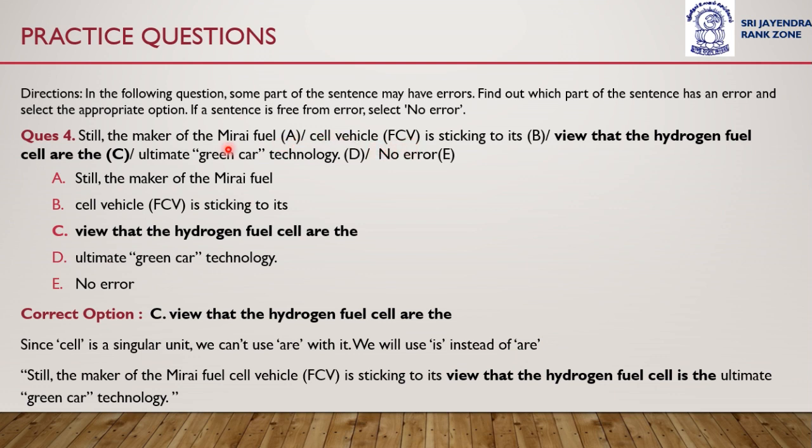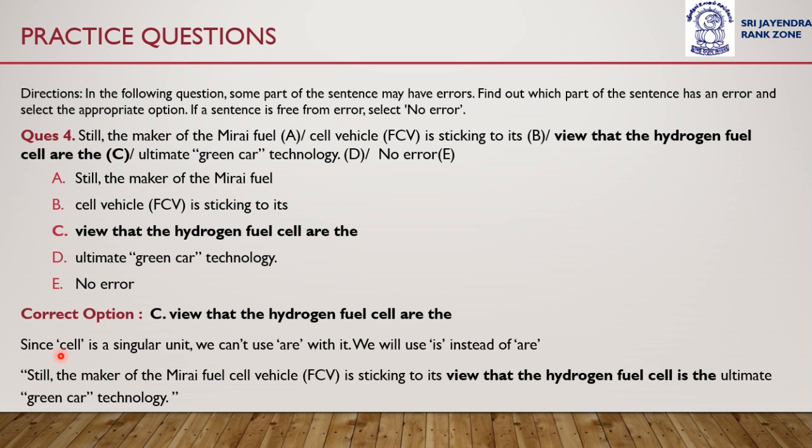Okay, it is a singular unit, but we have used are. Hydrogen fuel cell are the ultimate green car technology. Instead of are, the singular verb is should have been used. Okay, the hydrogen fuel cell is the ultimate green car technology.